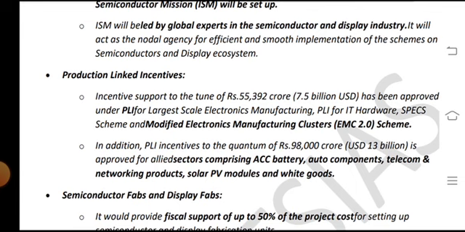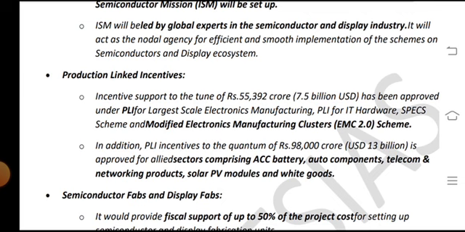Production linkage incentives. Incentive support to the tune of 55,392 crores, or 7.5 billion USD, has been approved under the PLI for large-scale electronics manufacturing, PLI for IT hardware, and SPECS scheme and the modified electronics manufacturing clusters, EMC 2.0, schemes.